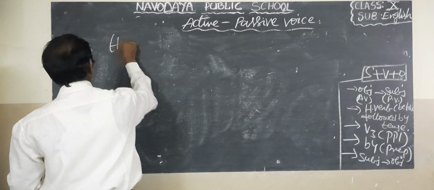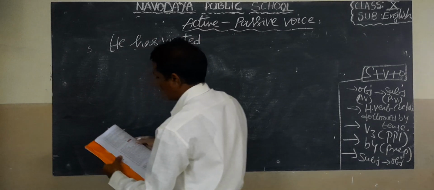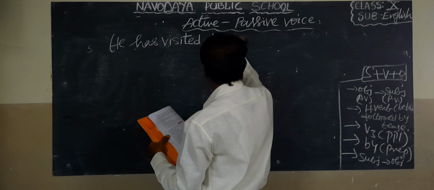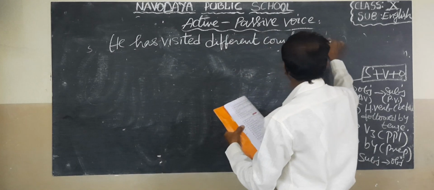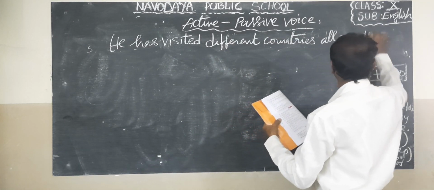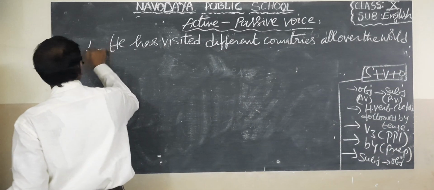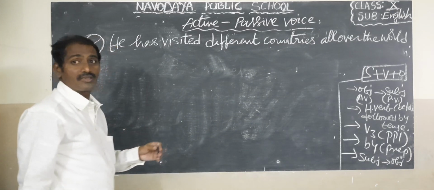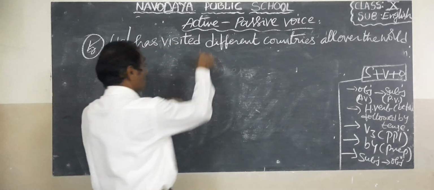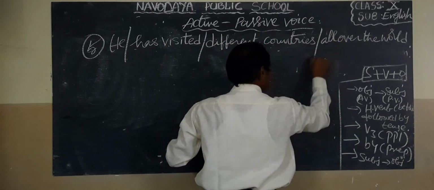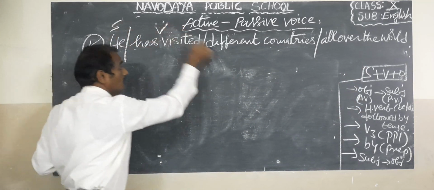He has visited different countries all over the world. See children this example. He is the subject, then has visited is the verb, different countries is the object. All over the world is the adverbial phrase, for example. So here are subject, verb and object.